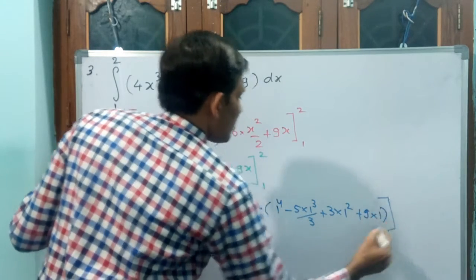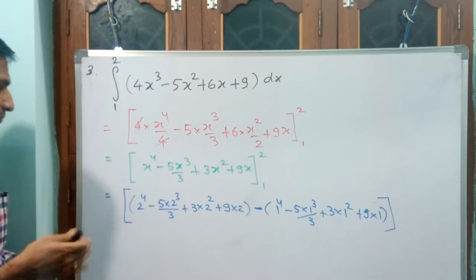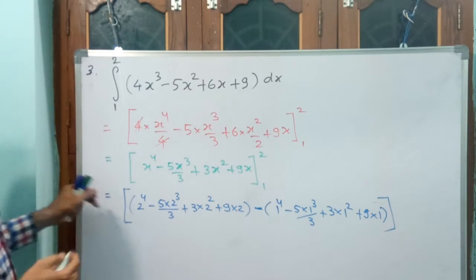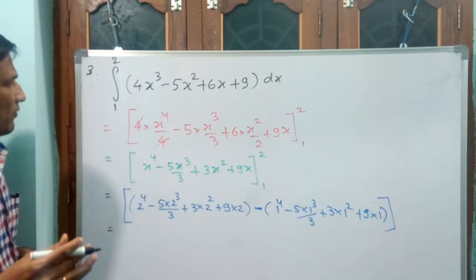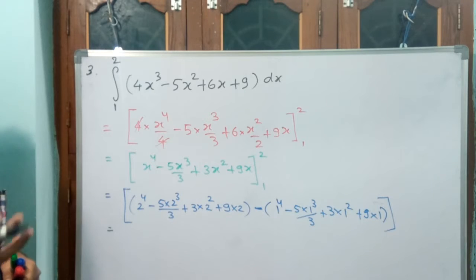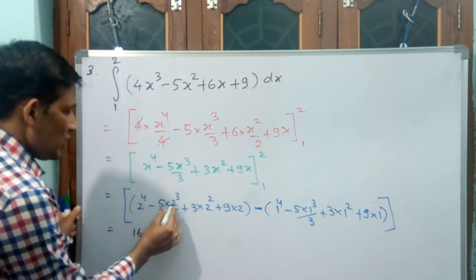Small bracket, small parenthesis and capital bracket. Okay. See, 2 to the power of 4 is 16. How much is 2 to the power of 3? It is 8. Okay, 16. See, 2 cube is 8.